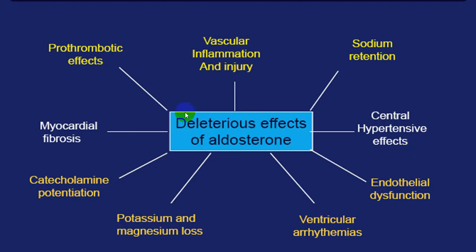So aldosterone has deleterious effects: sodium retention, hypertension, endothelial dysfunction. It is a triggering factor for ventricular arrhythmias, potassium and magnesium loss resulting in hypokalemia and hypomagnesemia, and catecholamine potentiation, by which it produces tachyarrhythmias, and myocardial fibrosis, which we call remodeling. It has a prothrombotic effect, increasing the incidence of thrombosis, and it also increases vascular inflammation and damage. All these are deleterious effects of aldosterone.